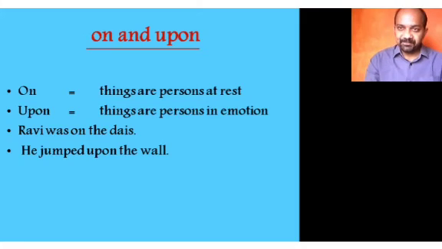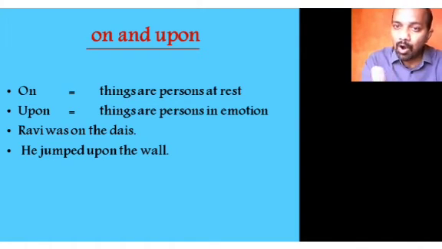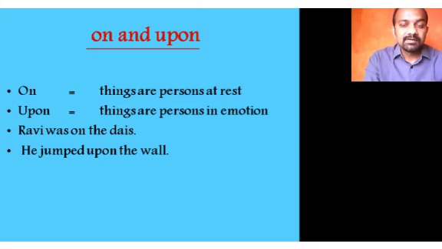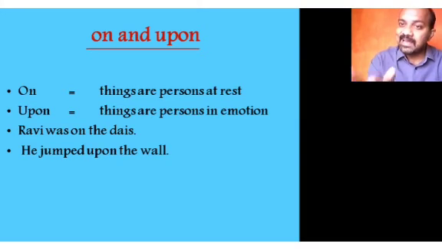On and upon. On is used to suggest things or persons at rest. Upon is used to suggest things or persons in motion. Ravi was on the dais.